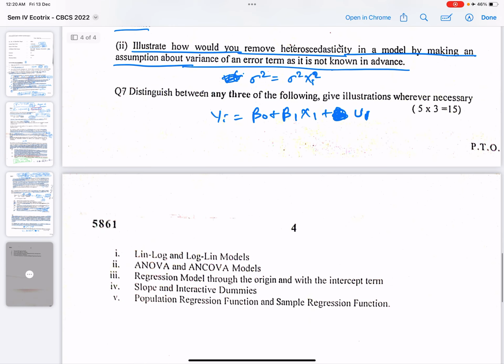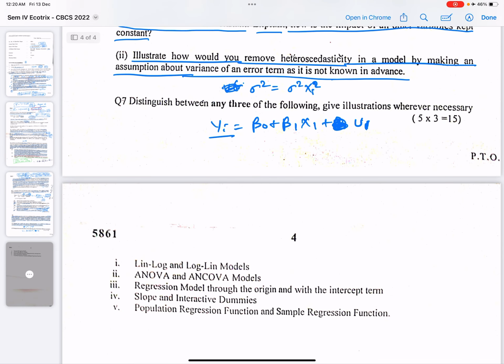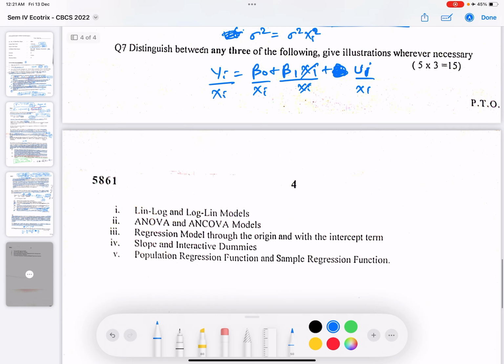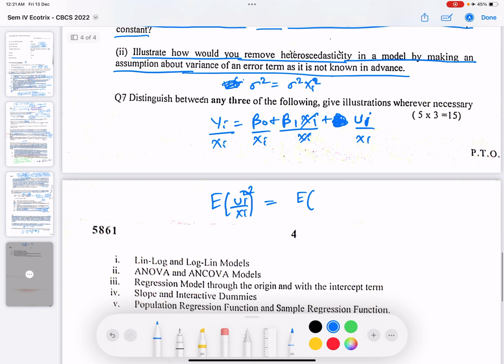Dividing the model by xi, the variance of ui upon xi is summation ui over xi square, which would be sigma square xi square upon xi square.